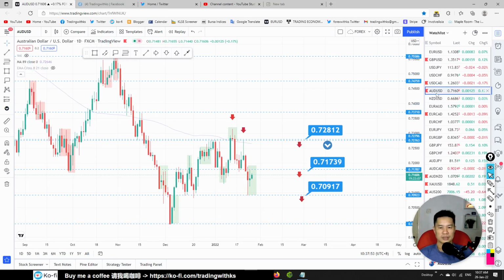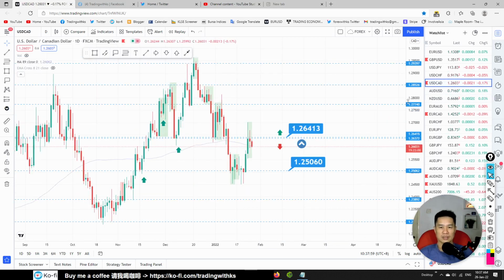AUD USD, these two, there is a possible trade if it breaks through, but I don't think so. Okay, USD CAD. Let me see. USD CAD is looking for direction.